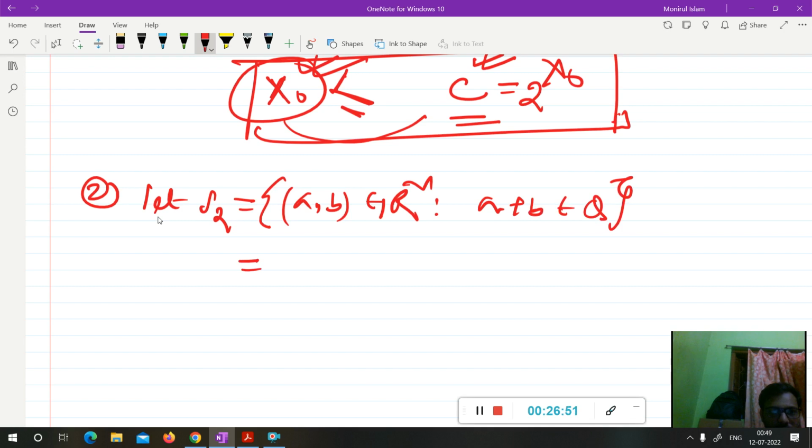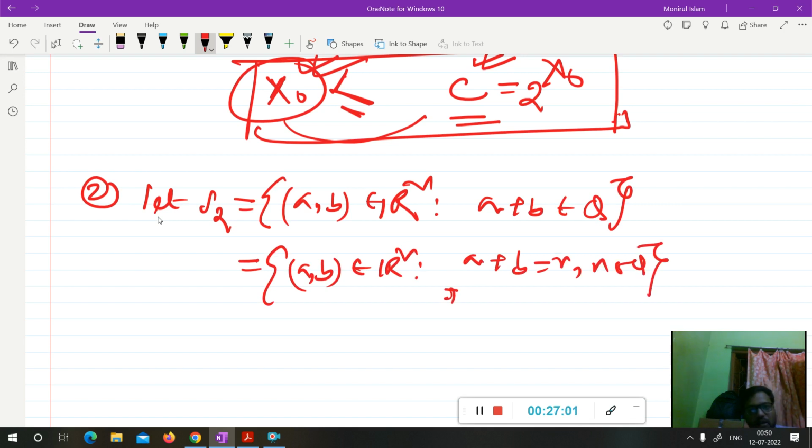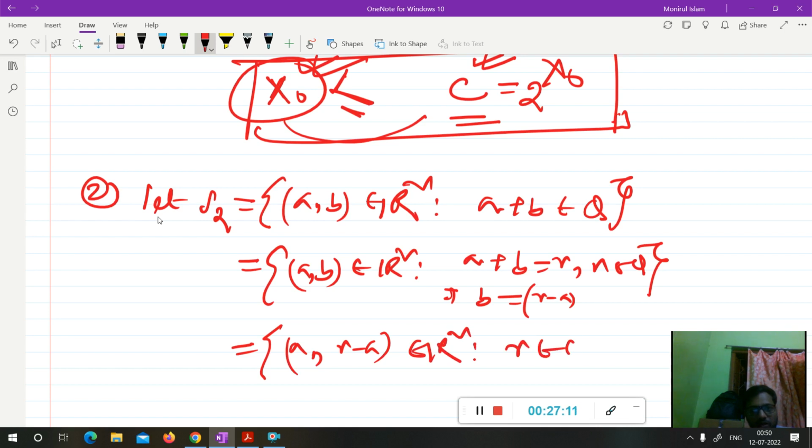Okay, so I am writing this: (a, b) belongs to R² such that a plus b equals r, and r is a rational number. From here you can write b equals r minus a, which belongs to R. So r belongs to the rational numbers, but r may be whatever rational number.